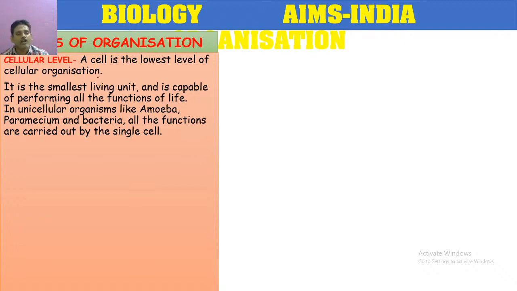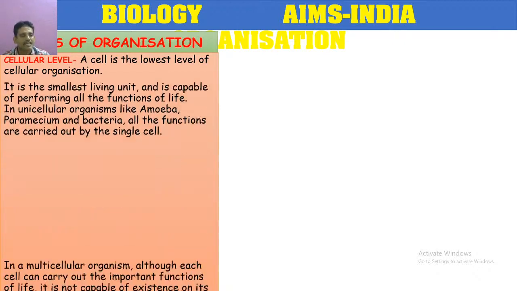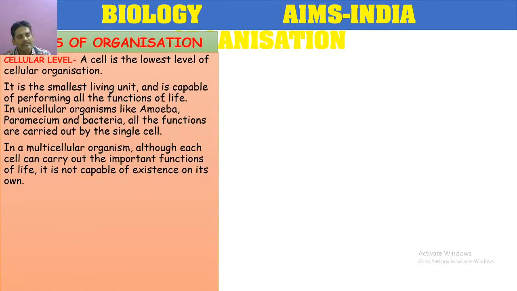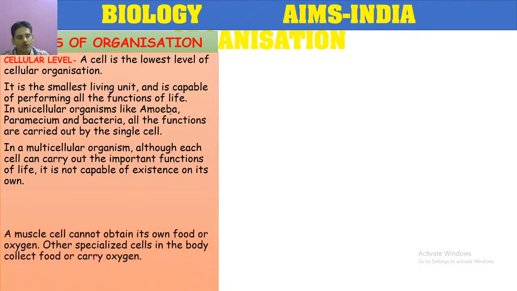In a unicellular organism like amoeba, paramecium and bacteria, all the functions are carried out by the single cell. That's why the cell is considered the structural and functional unit of all living organisms. In a multicellular organism, although each cell can carry out the important functions of life, it is not capable of existence on its own.